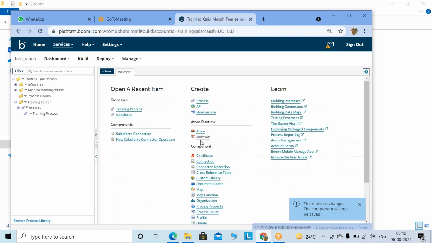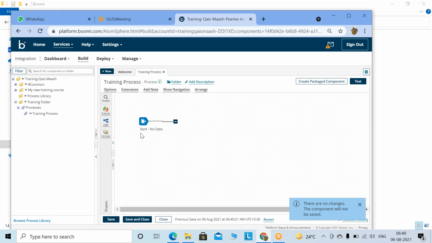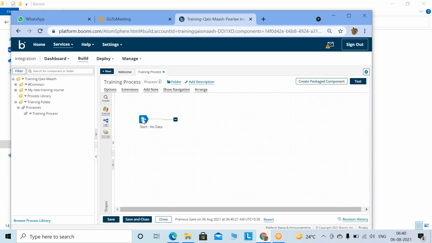Training process, save and close. If I go over here and double click on this, my process would be opened. Now you can drag and drop this process wherever you want to keep it. So I want to keep it over here and then save it.